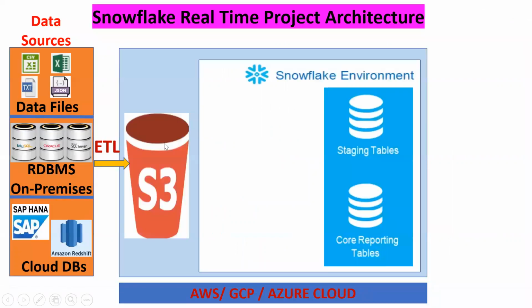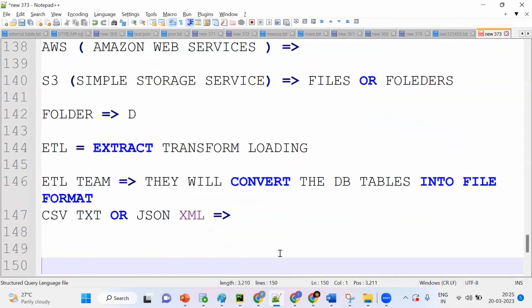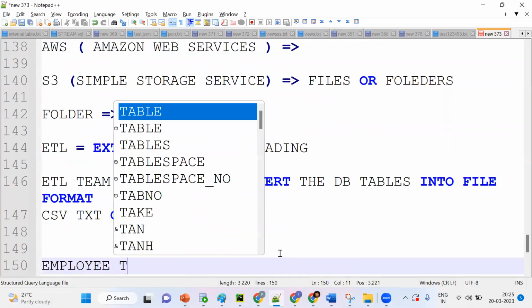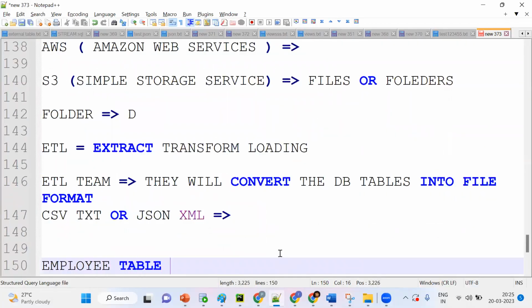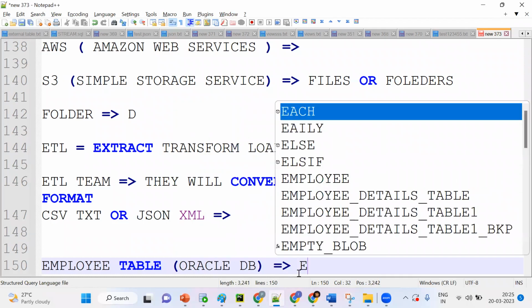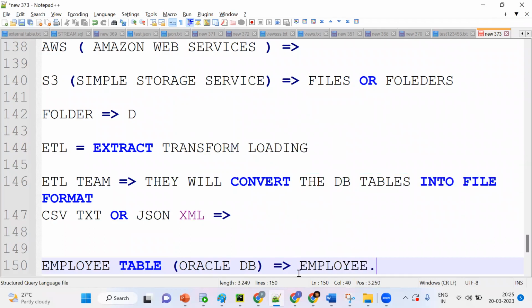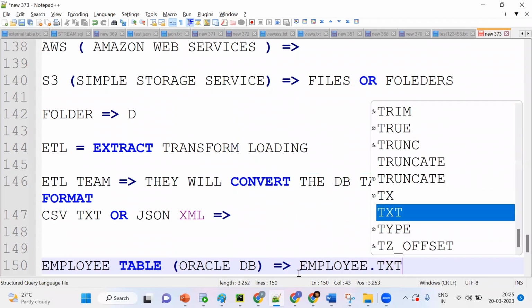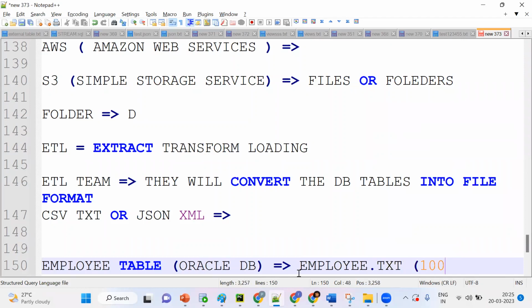So what do they do? They convert this data. Suppose I have an employee table. Assume the employee table is there in an Oracle database. Understand this flow. Now I want to convert this employee table to an employee.txt file, a TXT file. Suppose it has 100 records.